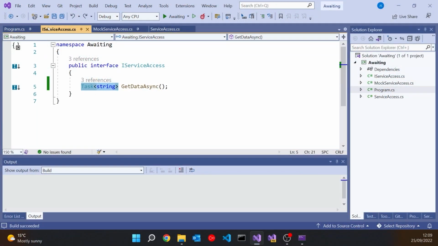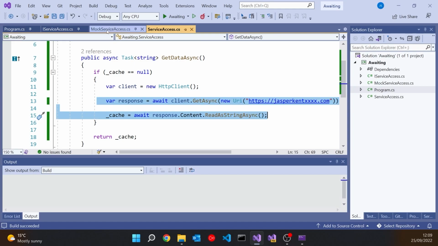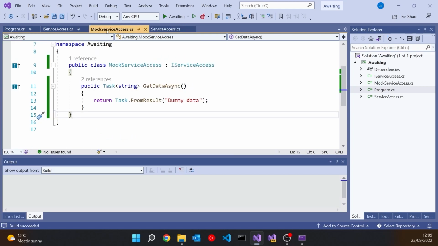We've got to bear in mind the fact that because async is not part of the specification, then if you've particularly got a situation with an interface, although the method on the interface may very well return a task, and therefore there will be some implementations for which it makes sense to be setting that function as async, there could be other implementations which don't require it, and therefore to give it back a completed task, we just do this Task.FromResult, pass in the data, and then that will immediately return the completed task and everything can get on its way. Just one last thing you might want to consider.